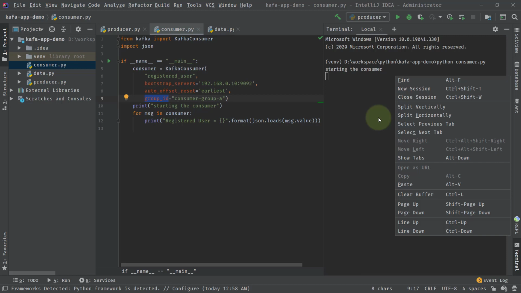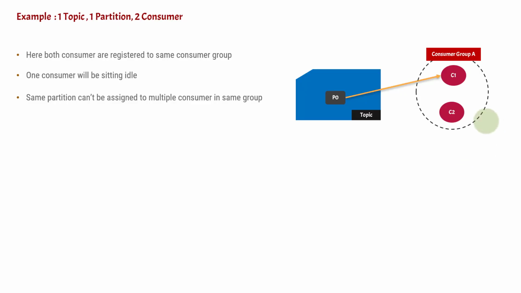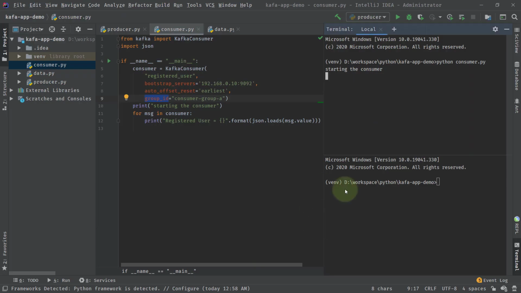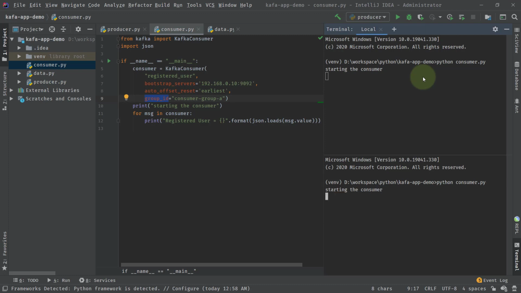Now I'm going to split this terminal horizontally, and then again we are going to start the new consumer, that is C2. So the consumer will be the same, but the instance is different. Why? Because we are running it separately. So I'll say python consumer.py, and this consumer is also registered to this consumer group A, which we have shown here. Fine, I'll start it. So everything is working fine. We have started two consumers.